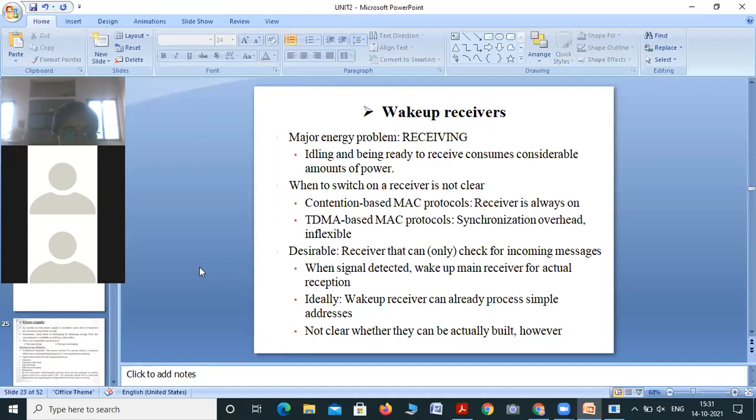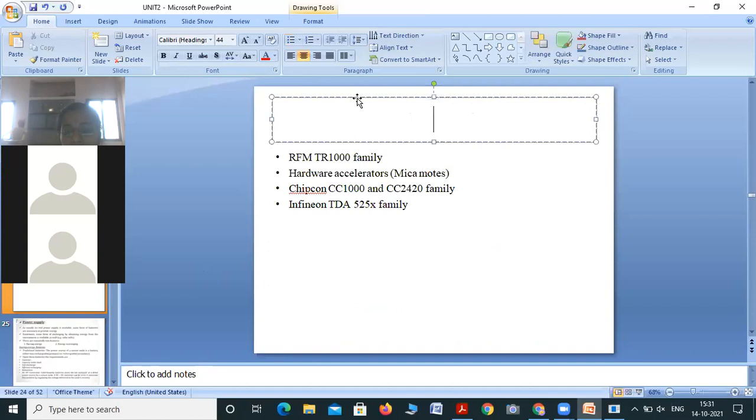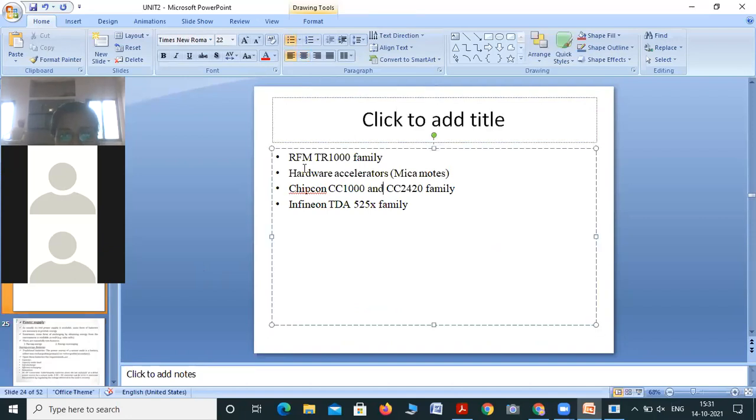However, some examples of transceivers are the RFM TR1000 family, hardware accelerator, Mica Motes, the Chipcon CC1000 and CC2420 family, and the Infineon TDA 525X family. Okay.